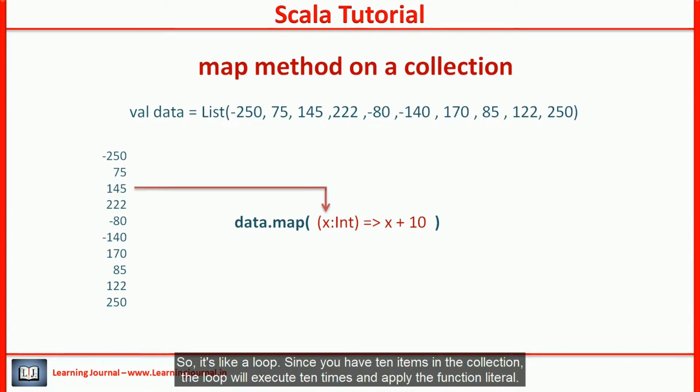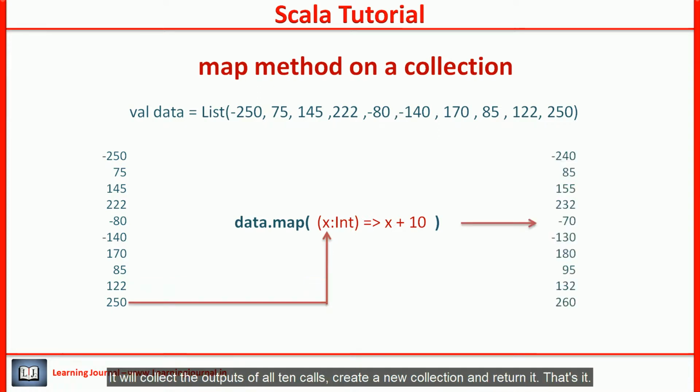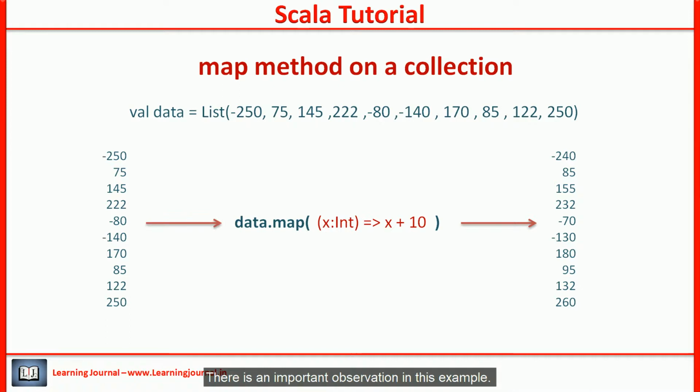Since you have 10 items in the collection, the loop will execute 10 times and apply the function literal. Every time it will pass one element from the collection to complete the call. It will collect the outputs of all 10 calls, create a new collection and return it. That's it. There is an important observation in this example.